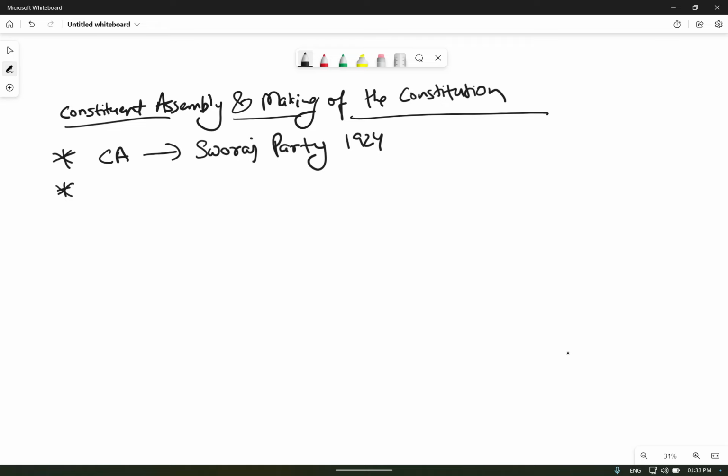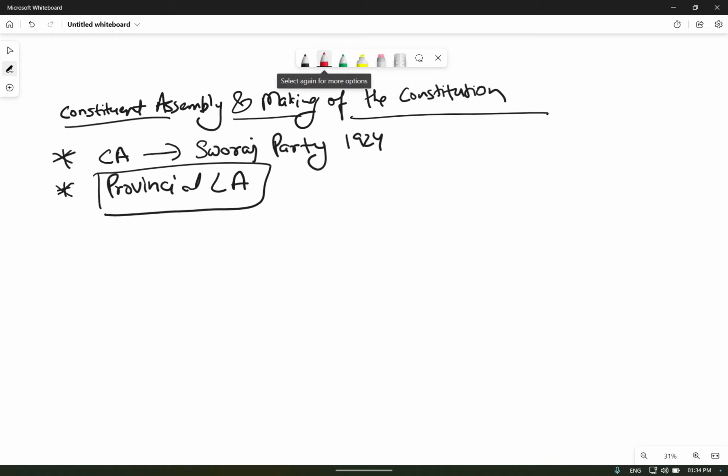So the people who were going to frame the constitution were elected through the provincial legislative assemblies, and they were involved in making of the constitution.